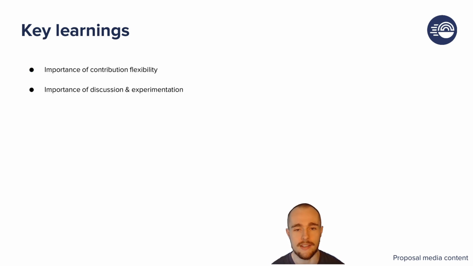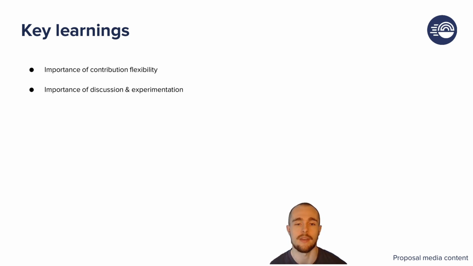In terms of learnings, a key learning that has been relevant to many of our proposals is the importance of contribution flexibility. We paused our execution efforts for this proposal when it made sense to do so. After that, we then pivoted our contribution efforts towards other areas when it was also clear that the original plan was not going to generate much impact. Being flexible means contributors can respond to a changing environment and what actually happens. This makes it easier for us to then align ourselves with efforts that have a better probability of making high impact.